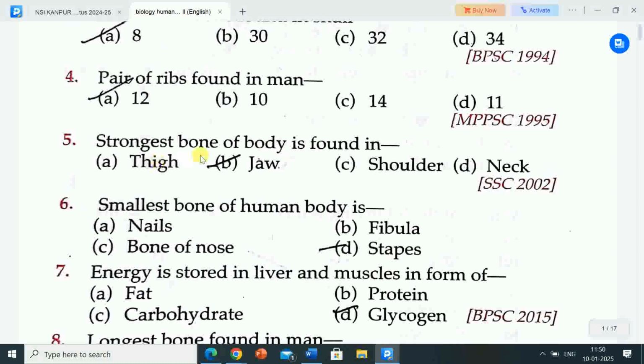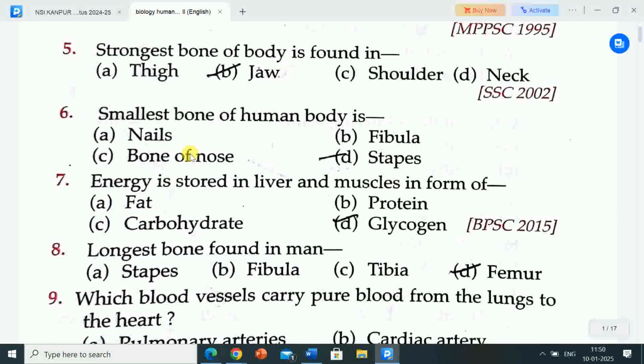Next question is strongest bone of body is found in. Options are A thigh, B jaw, C shoulder, D neck. Correct answer is option B jaw. Strongest bone of body is found in jaw.